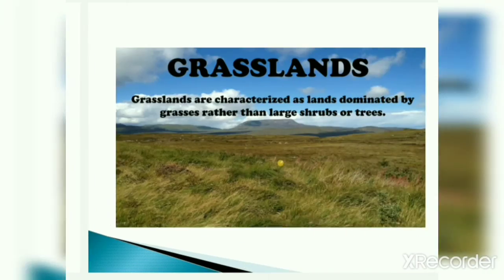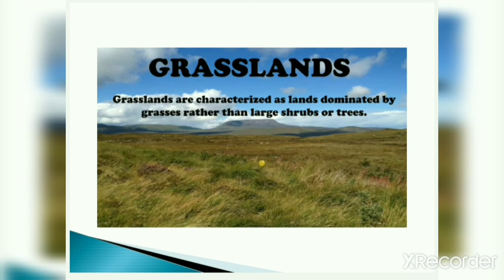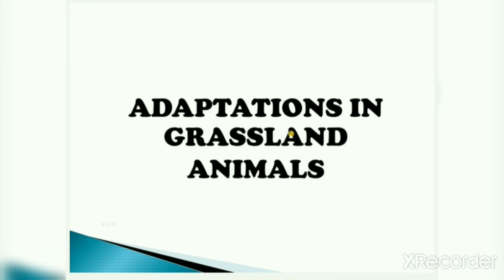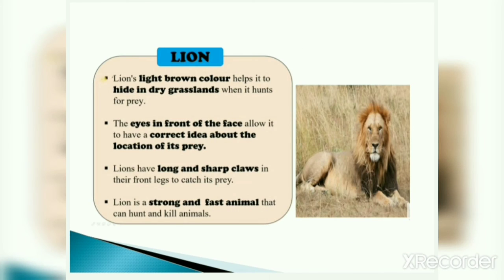Now, let's move forward to grasslands. Grasslands are characterized as lands dominated by grasses rather than large shrubs or trees. Means in grasslands, instead of trees or shrubs, we find grasses, long grasses. Now, adaptation in grassland animals.